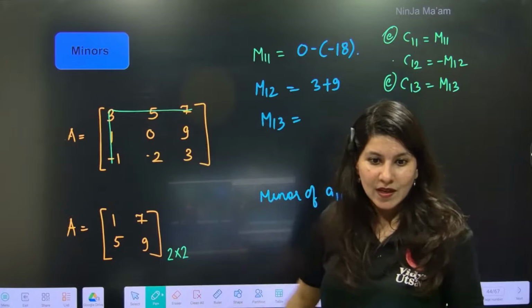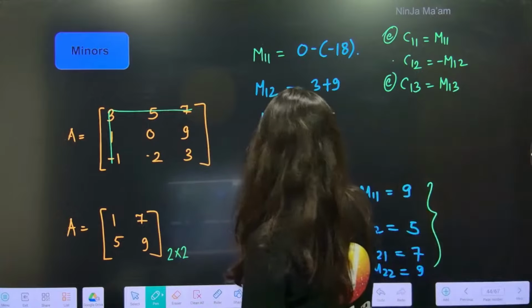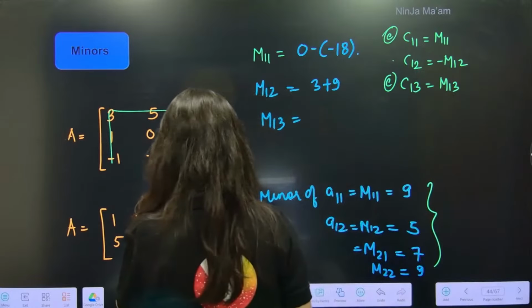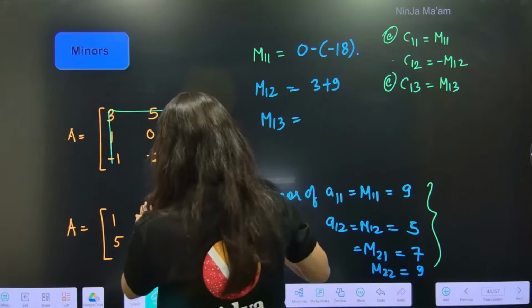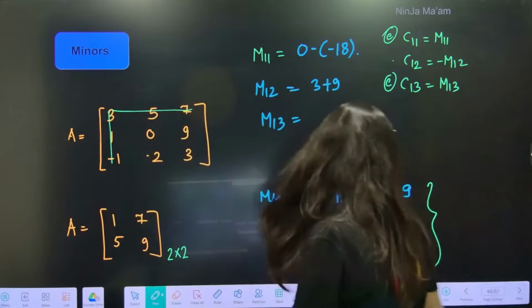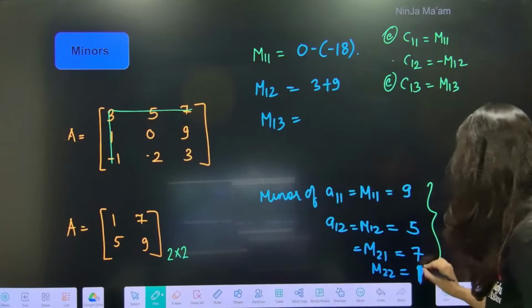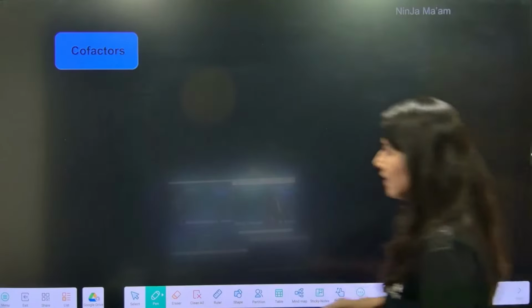Ma'am, M22 is 1. Which M22? 3 plus 9. Correct now? Okay. M22 is 1. Yes. Here it is 1. Absolutely. Okay. So I think minors and cofactors are clear, right?